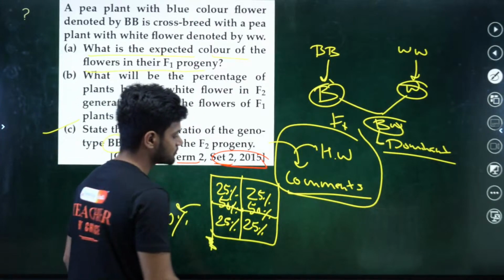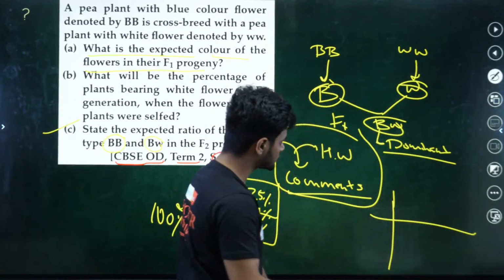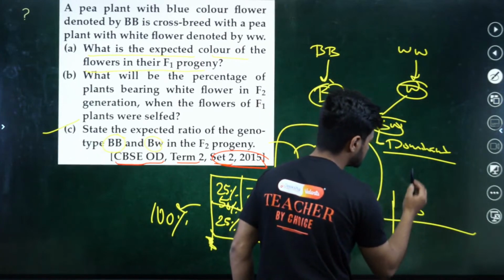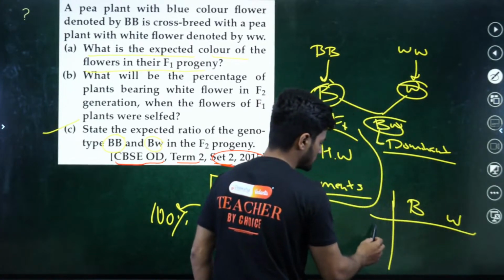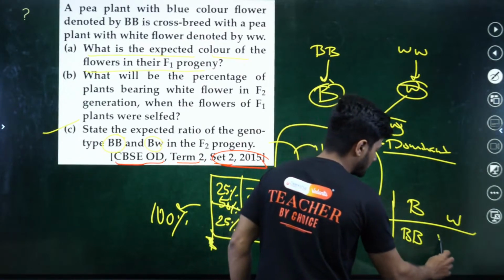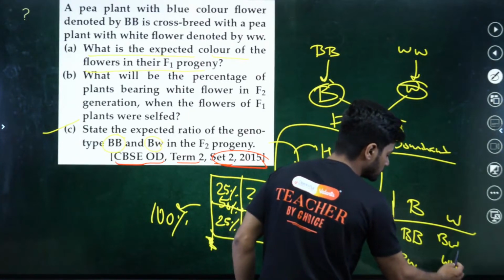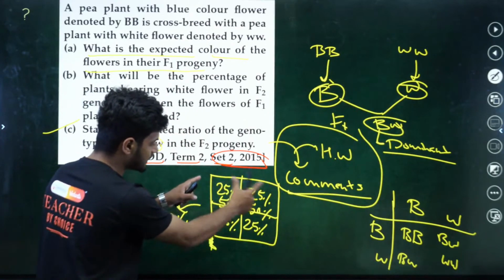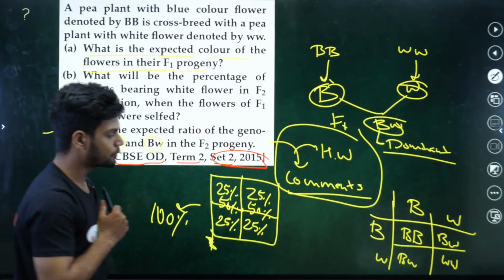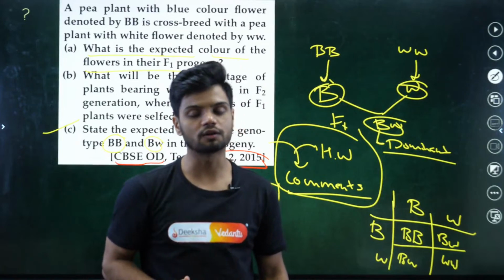Now, tell me in the chat, when we do a cross for F2 in the case of a monohybrid, here only we'll take the example. Capital B and W, capital B and W. We get capital B capital B, capital B W, capital B W and small w small w. Now, think this entire box overlaps on this. Now, you tell me what will be the percentage of the blue color flowers here.